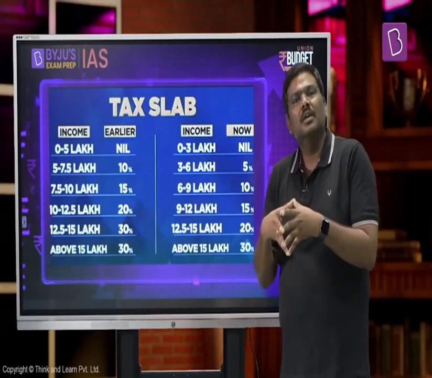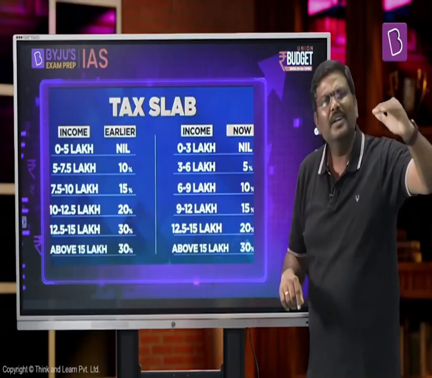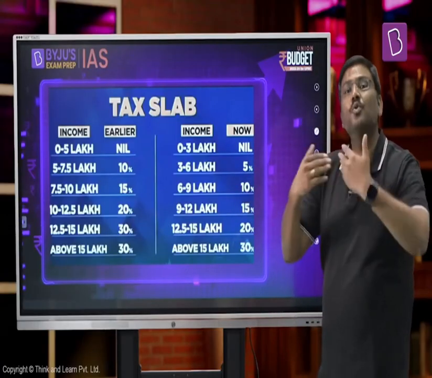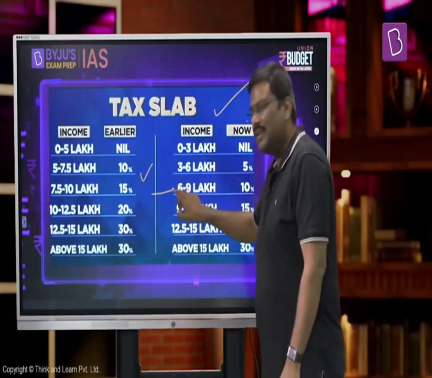And the reason cited by most of the respondents was, no exemptions are provided. If I don't get any deduction, no exemption, why will I choose this tax regime? I'll stick to the earlier tax regime where no doubt tax rates are slightly higher, but I can get multiple deductions. In order to improve the adoption of this new tax regime, it has been restructured. That is, the number of slabs have been reduced. That's the first very important change.